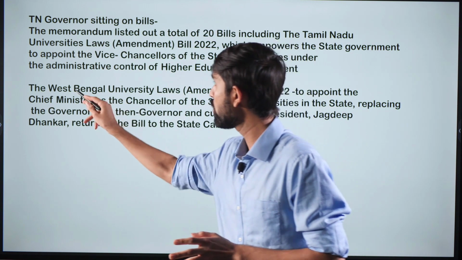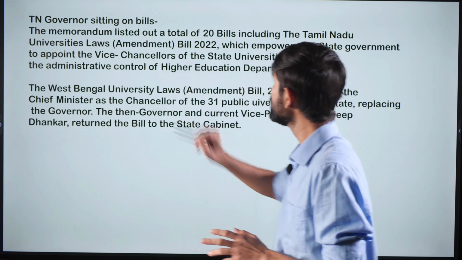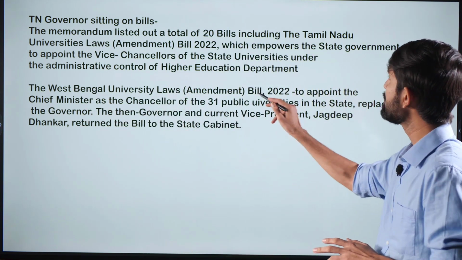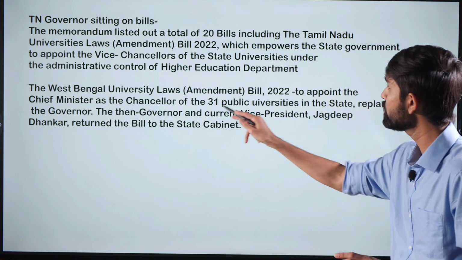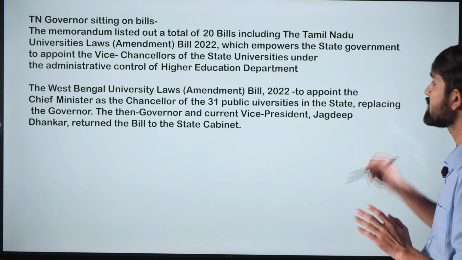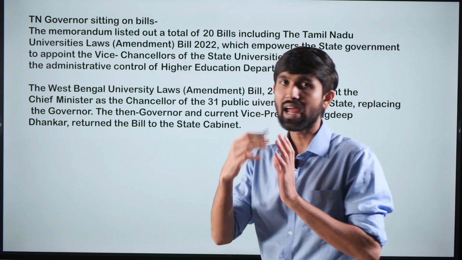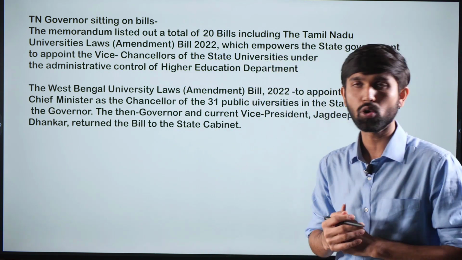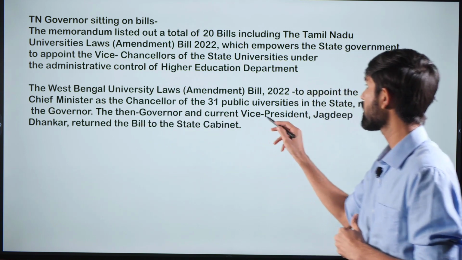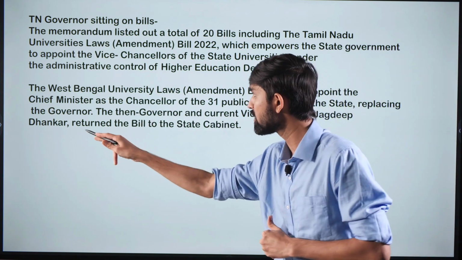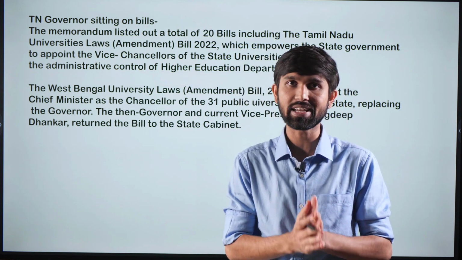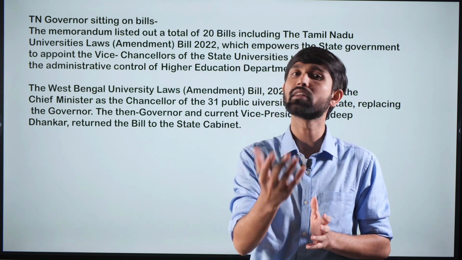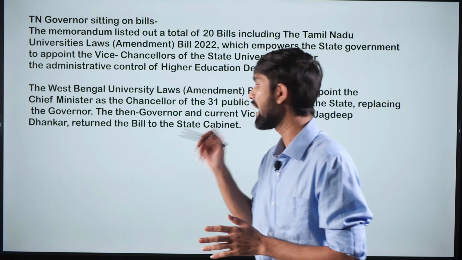Even the West Bengal government passed the West Bengal University Laws Amendment Bill in 2022 to appoint the chief minister as the chancellor of 31 public universities in the state, replacing the governor. And a similar case happened over there, where the then governor and current vice president Jagdeep Dhankhar returned the bill to the state cabinet. This kind of bill had to be accepted by the governor, and the governor did not give his assent and he returned the bill.